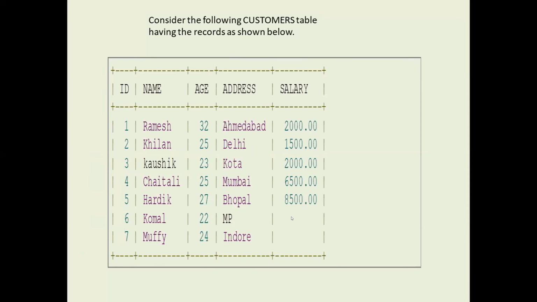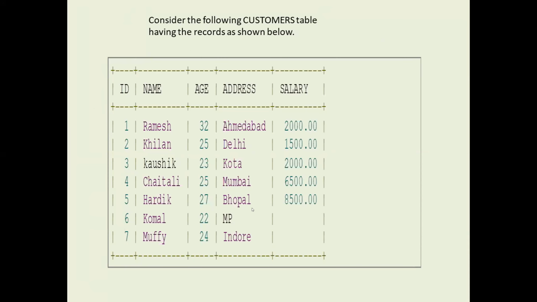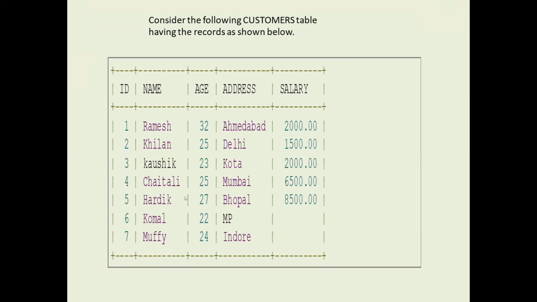For example, we are not able to fetch our required records from the database. That is also a problem. Now, the following is the use of the IS NOT NULL operator. That means we are displaying those whose salary is not null. Simple: select star, or we can specify our required fields: select ID, name, age, address, salary from customers where salary is not null. So where salary is not null, only those tuples are displayed from the database.